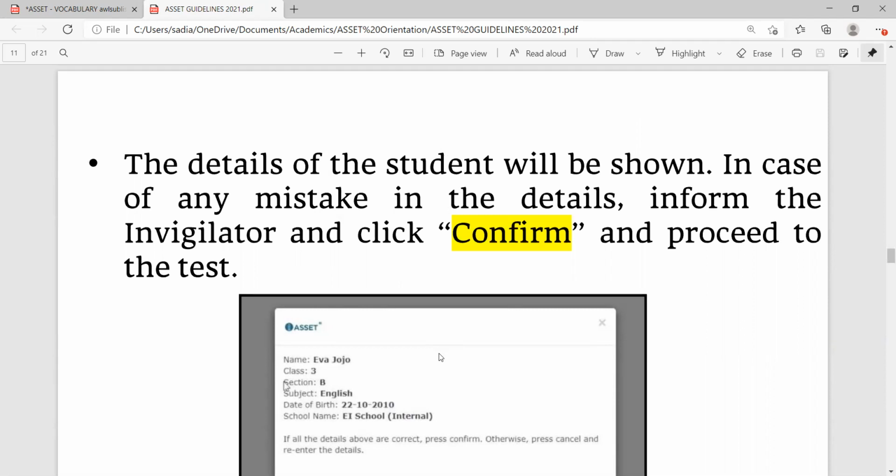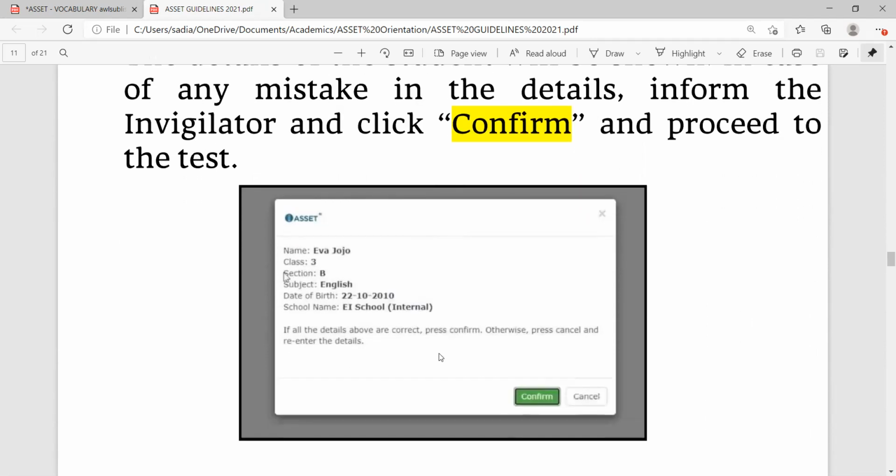In case of any mistake in the details, inform the invigilator, click confirm and proceed with the test. For example, if the name is Eva Jojo and your spelling has a double O and it is wrong over there, the best is to tell the invigilator that there is some error, type that in the chat, let your invigilator know, and you immediately confirm it.